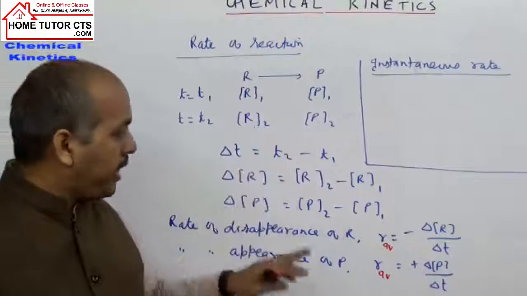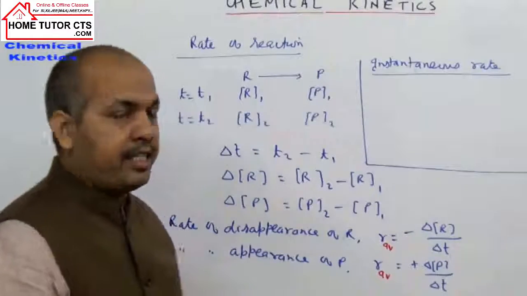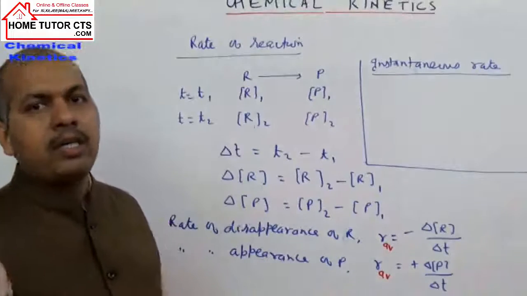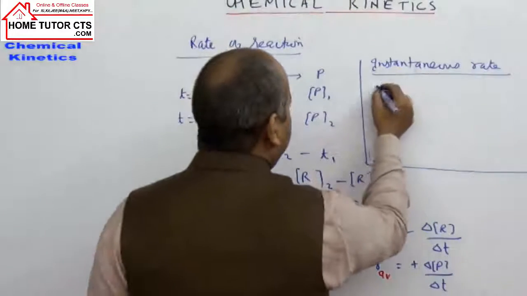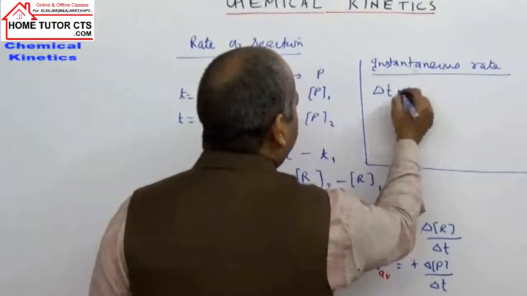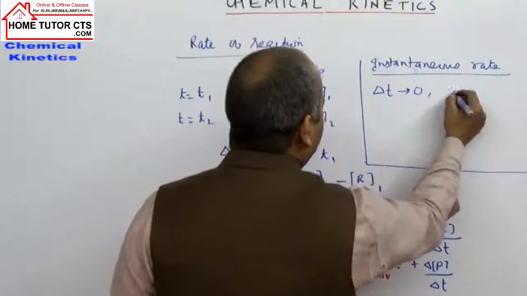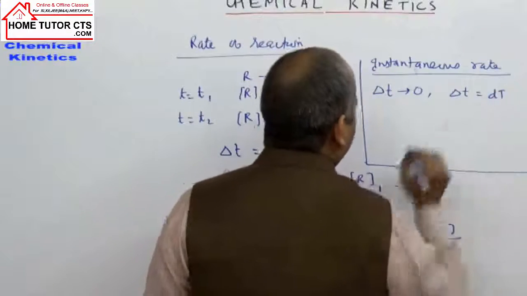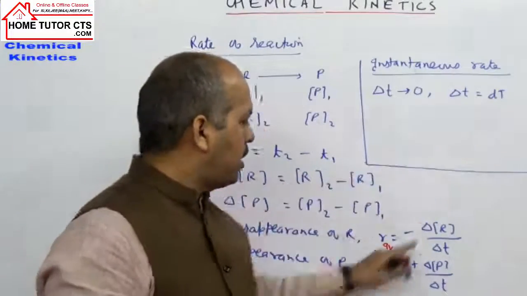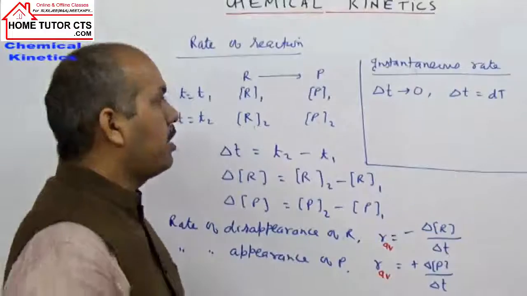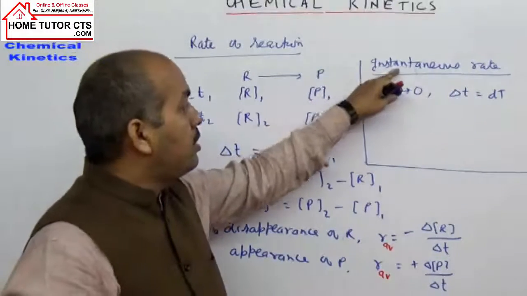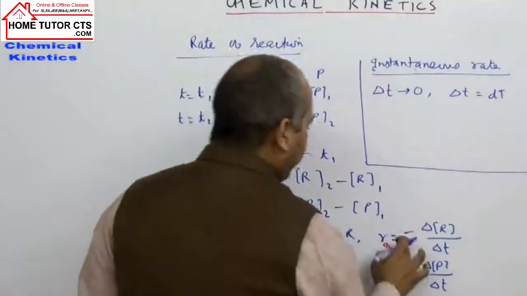This rate we can write from the average rate. If I write the average rate of reaction in a very small time interval, when delta t approaches 0, then this delta t we can write as dt. In this small time interval, the change in concentration of the reactant or product gives the instantaneous rate.